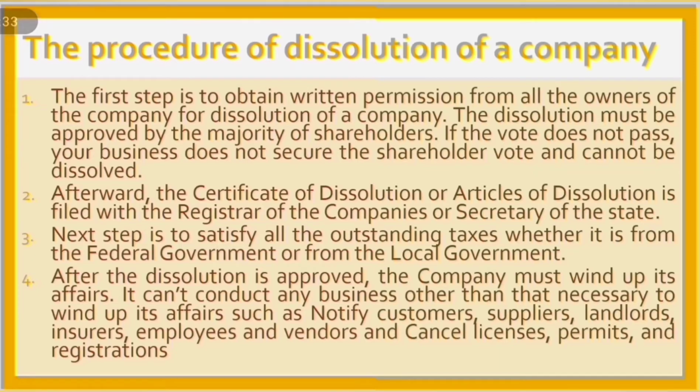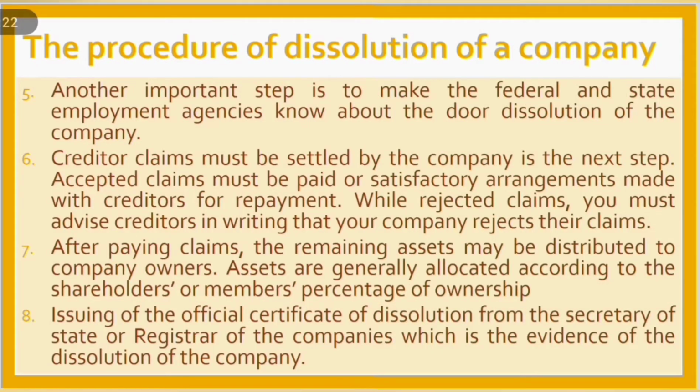Next step is to satisfy all the outstanding taxes, whether it is from the federal government or from the local government. Number 4. After the dissolution is approved, the company must wind up its affairs. It cannot conduct any business other than that necessary to wind up its affairs, such as notify customers, suppliers, landlords, insurers, employees, and vendors, and cancel licenses, permits, and registrations. The procedure of dissolution of a company.